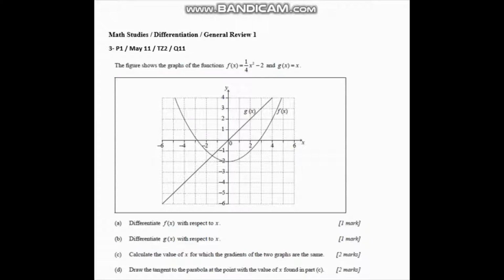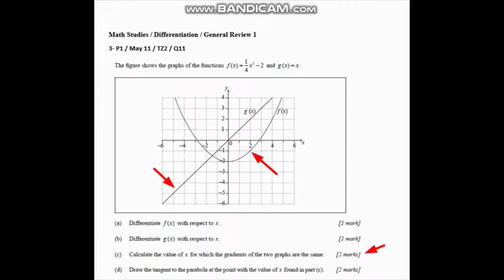I am required to draw a tangent at the point with the value of x found in part C. So the value I found at C was that x equals 2. This is the point where the gradient of the two graphs are the same. So I'm going to draw a tangent to the curve at x equals 2, and I should draw the tangent parallel to the line g of x, since parallel lines have equal slopes, and if I know that the gradients are the same or the slopes are the same, then I know that the two lines are parallel.